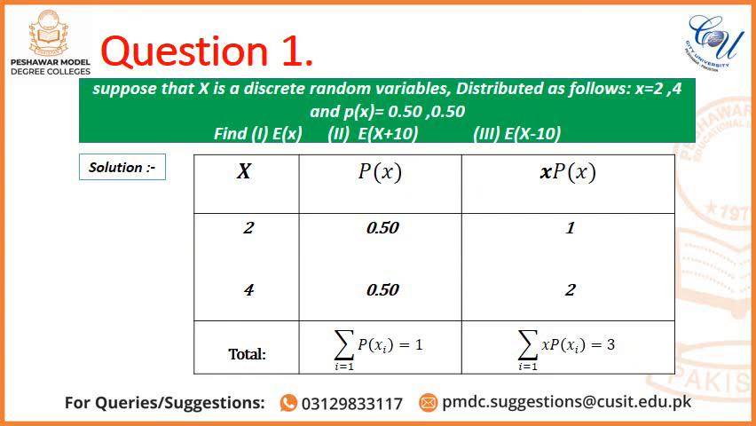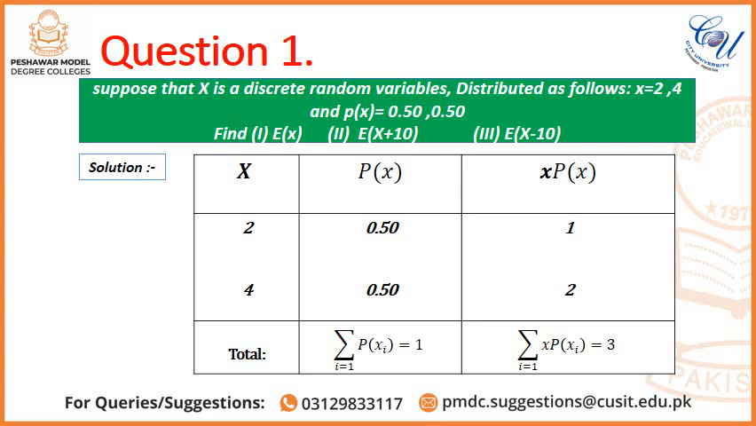Question 1. Suppose that X is a discrete random variable distributed as follows: X equal to 2, 4 and their corresponding probabilities 0.50 and 0.50. We are to find: number 1, E(X); number 2, E(X + 10); and number 3, E(X - 10). Solution. X is a random variable having values 2 and 4, and their corresponding probabilities are also given, 0.50, 0.50, and the sum of all probabilities is equal to 1, which is clear from the table.